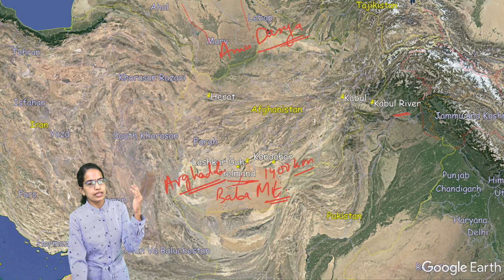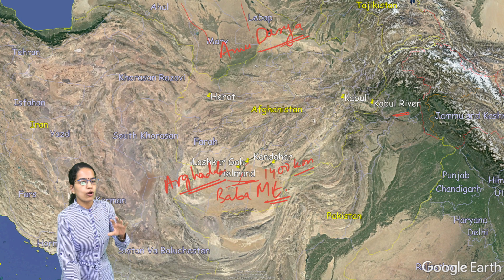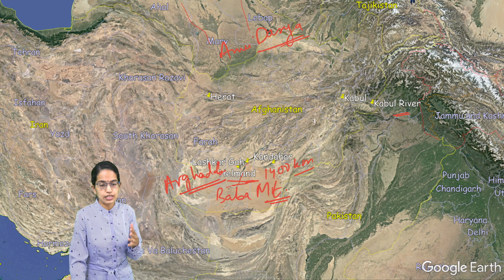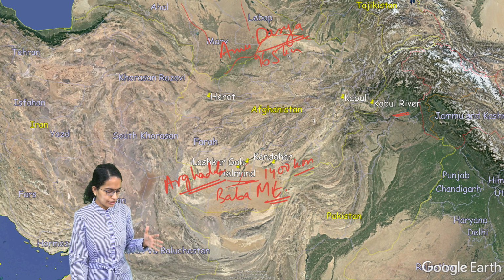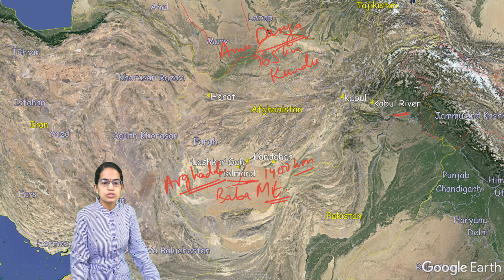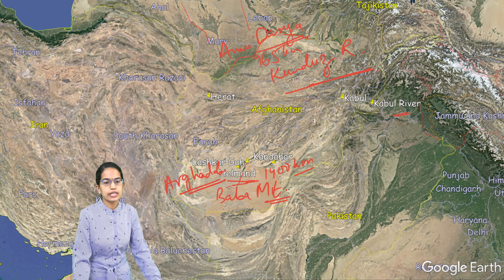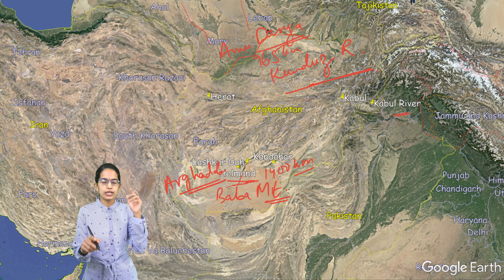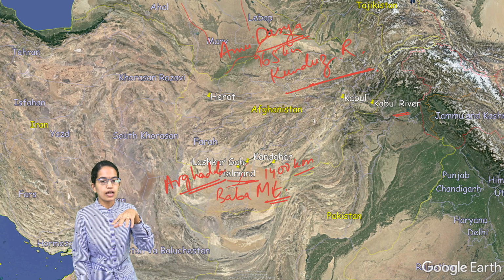Now the Amu Darya is a very long river, around 2600 kilometers long. Nearly 965 kilometers of the river follow the path of Afghanistan and the border areas. And the tributary Kunduz is one of the major tributaries for the Amu Darya. So the Amu Darya and Sar Darya are again two important rivers in the region, with the Amu Darya entering Afghanistan from Turkmenistan.